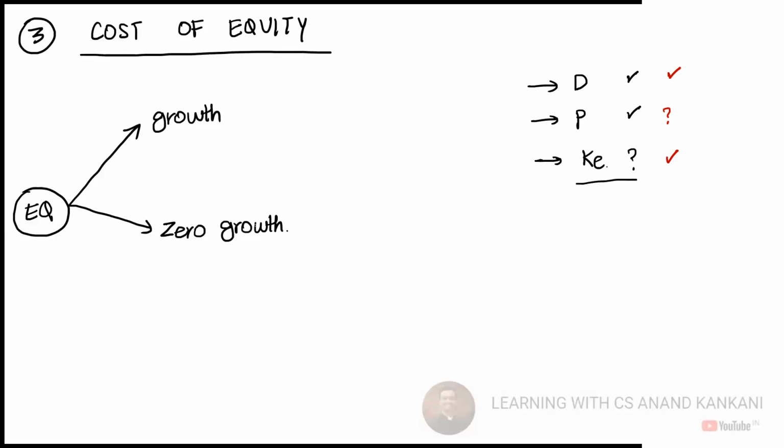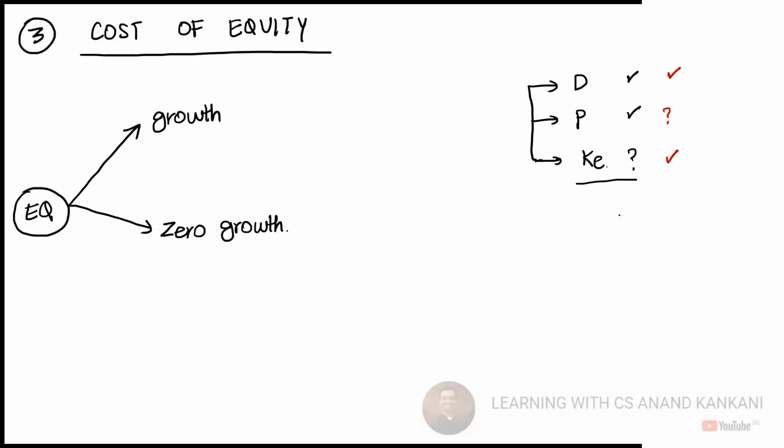So once you are studying cost of equity, just keep one thing in mind. We are also covering the dividend policy. Though in dividend policy we will have some separate sort of questions also, the core concept will be the same. Everything will revolve around these three terms: the dividend, the price, and the cost of equity. So one or the other you will have to find out.